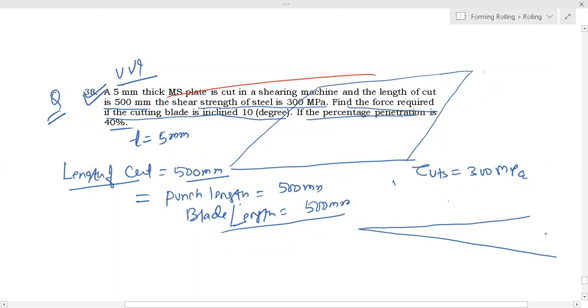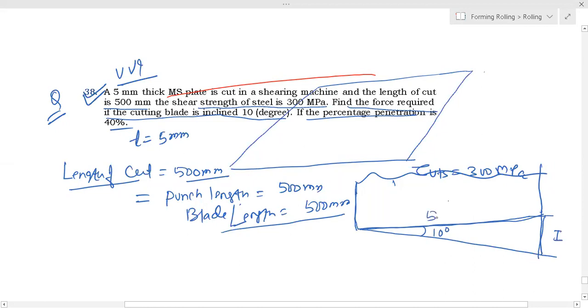Try to understand this. This is your blade, this is your flat blade. But now it is inclined 10 degree. So this will be your shear.